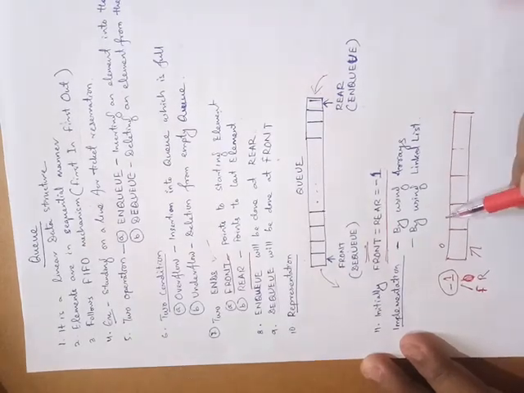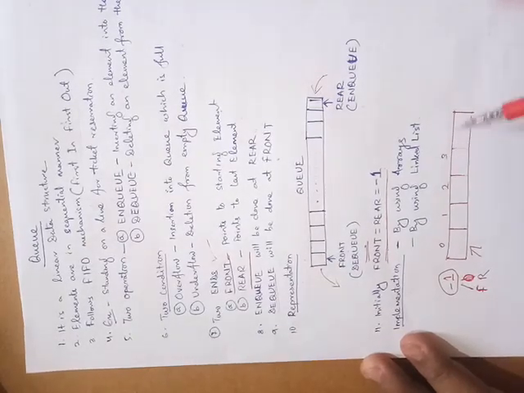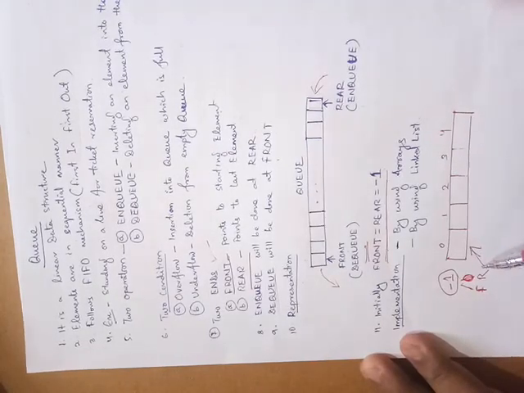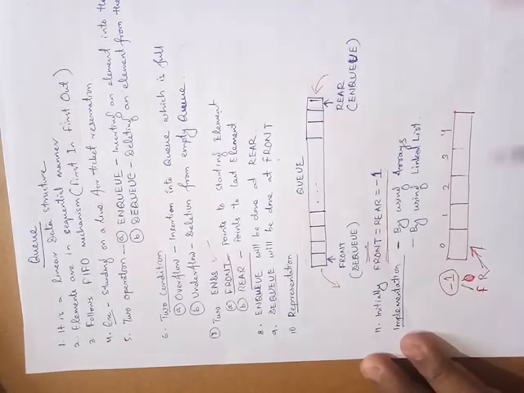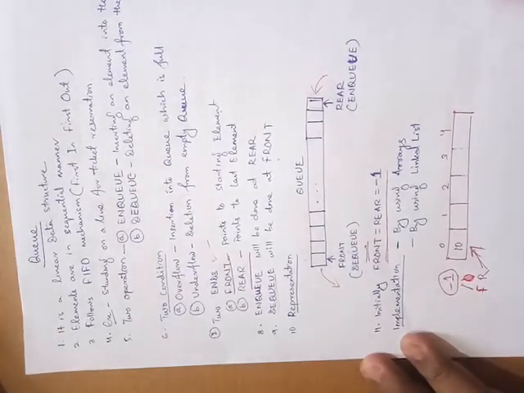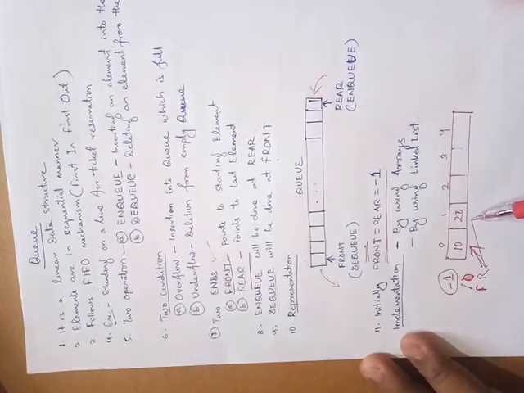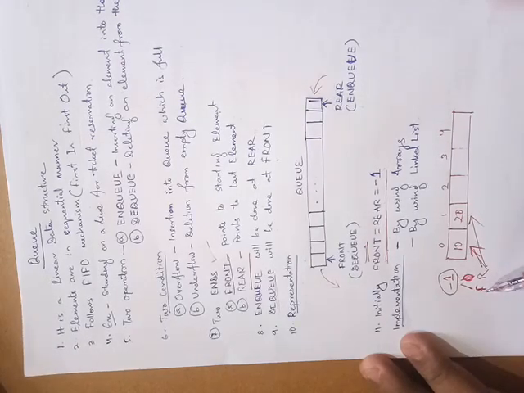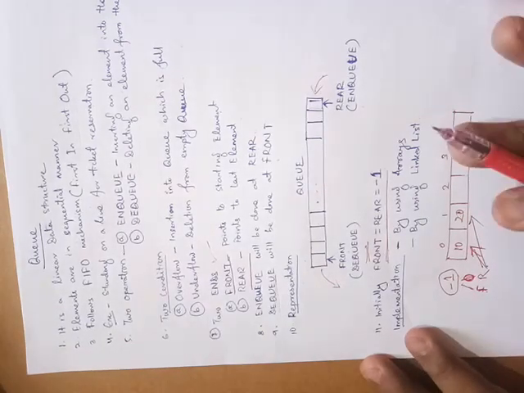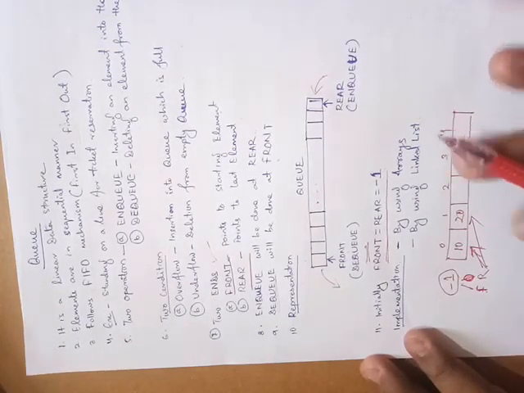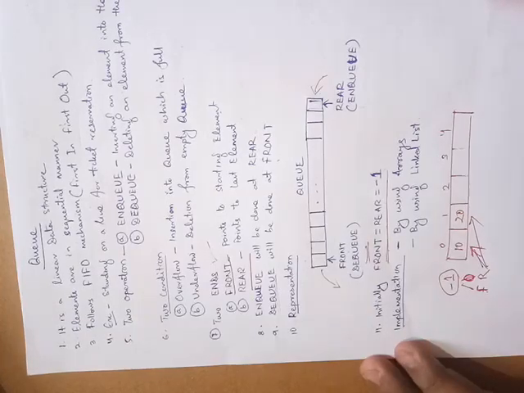Suppose these are indices 0, 1, 2, 3 and 4. Now the rear value will be changed to 0. Suppose this element is 10. If you insert another element, 20, the rear value will point to this one. Similarly, the front value must also be modified to 0. So this is the basic definition and structure of a queue.